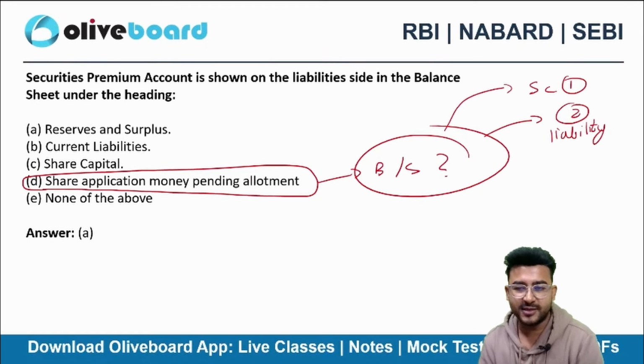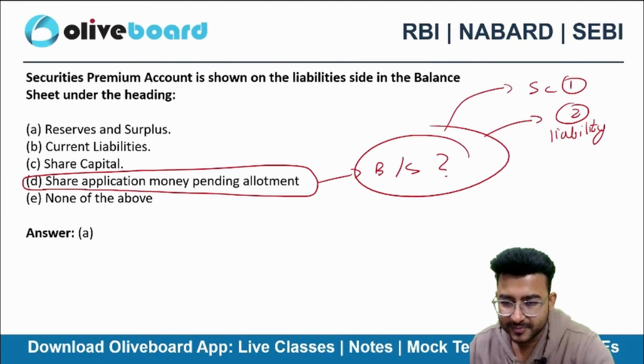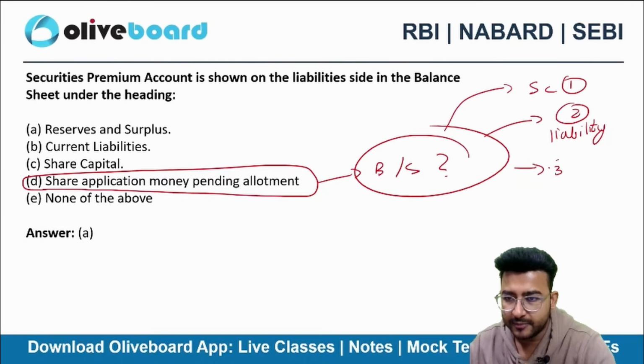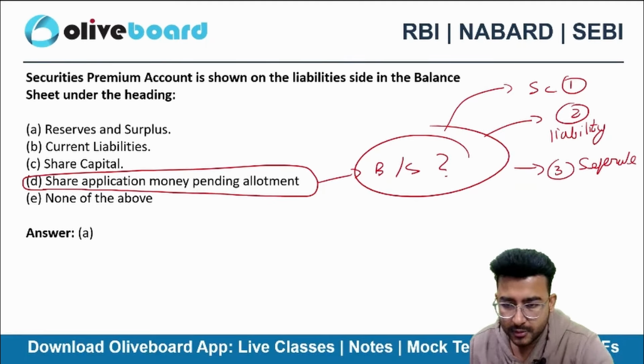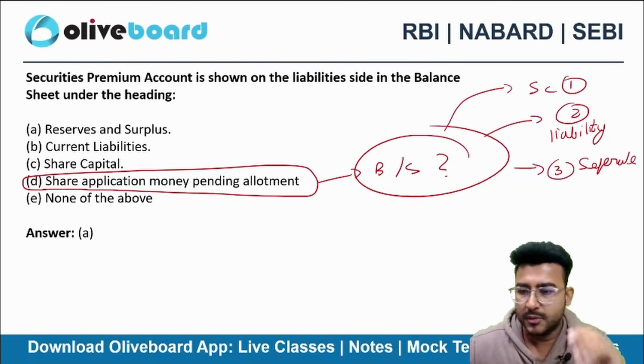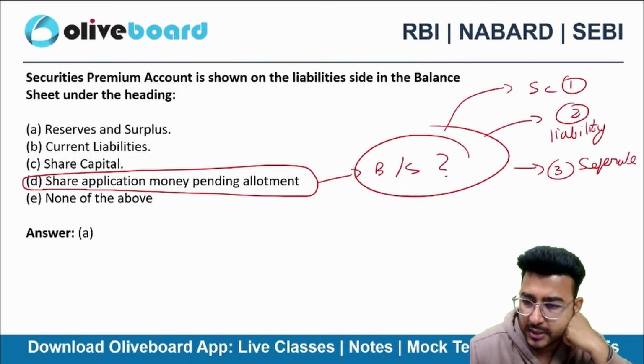Saying liability side is a diplomatic answer. Sumesh, separate heading. Okay. After share capital, a separate heading. Okay. So Vaishali and Sumesh, separate heading.